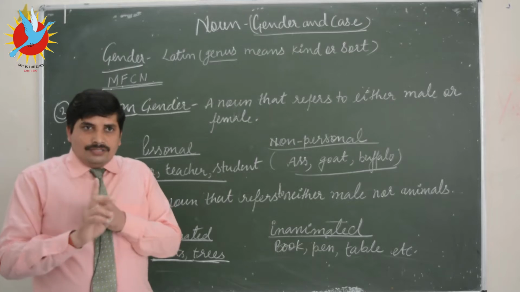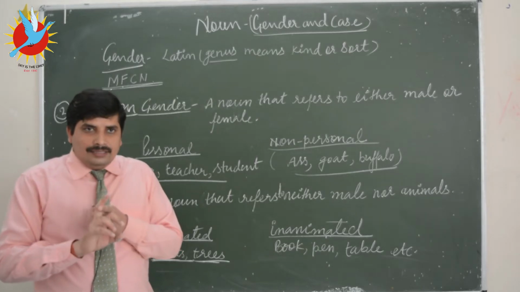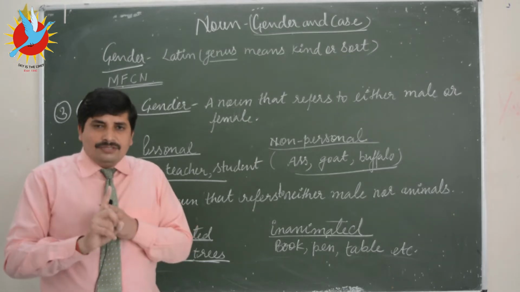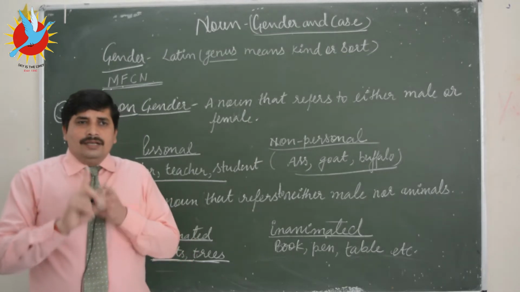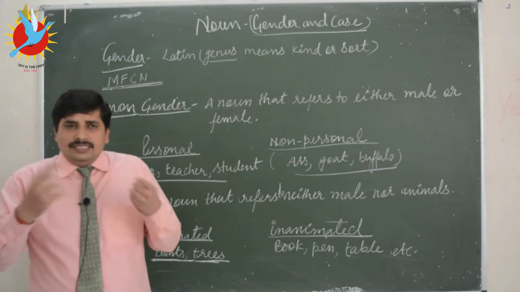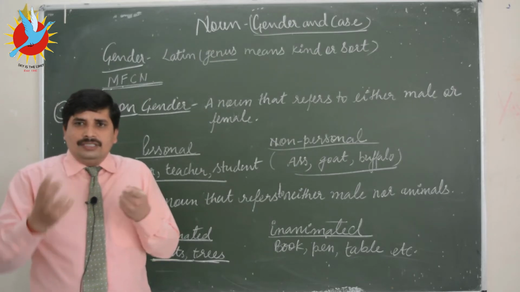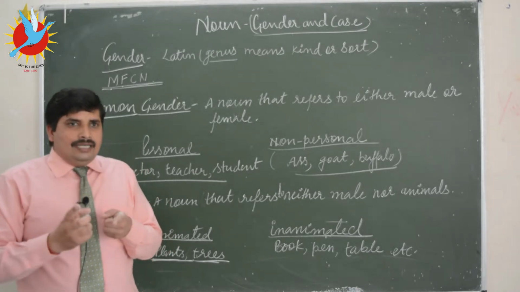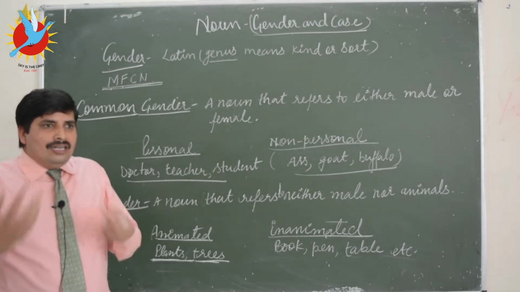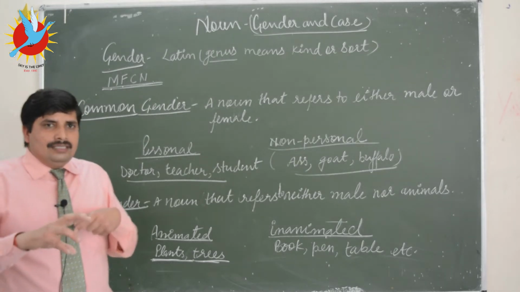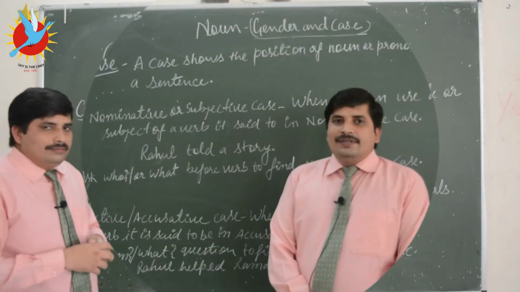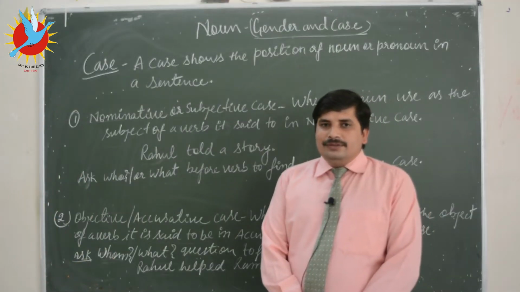So far you can see the genders are four: feminine, masculine, common and neuter. Right? Masculine refers to males, feminine to females, common to both male and female animals or persons, and neuter refers to non-human or non-living things, plants, trees, books and etc. Right?